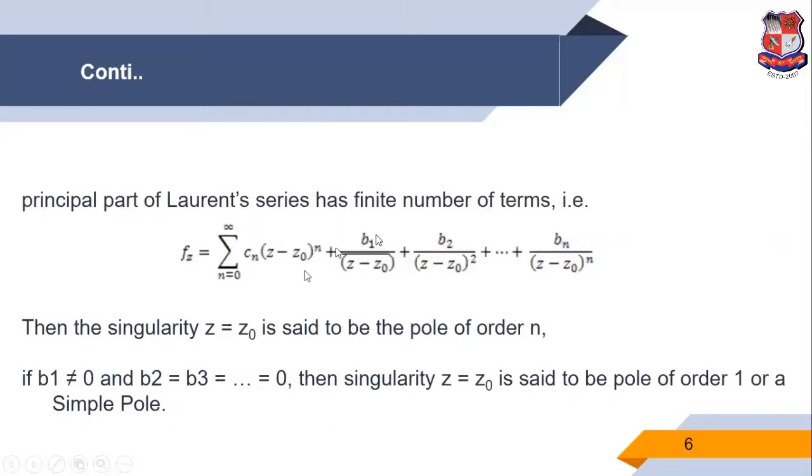This value b1 is the residue of the function f of z at the point z is equal to z0. This is very important, how to define the residue.